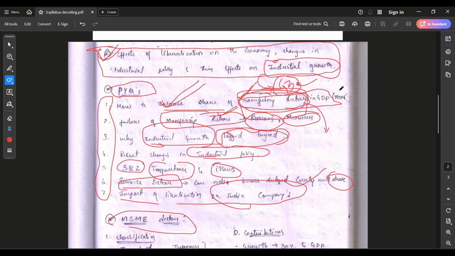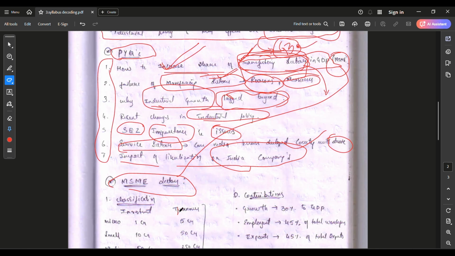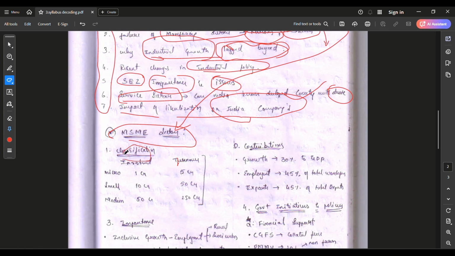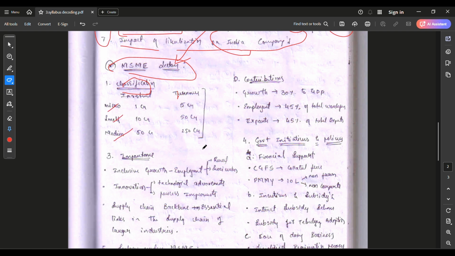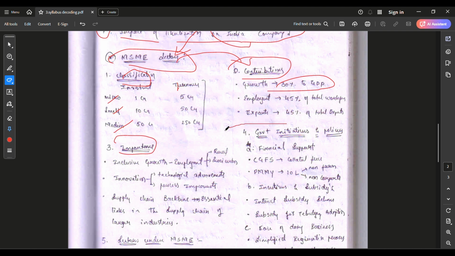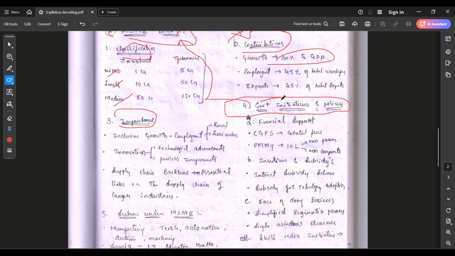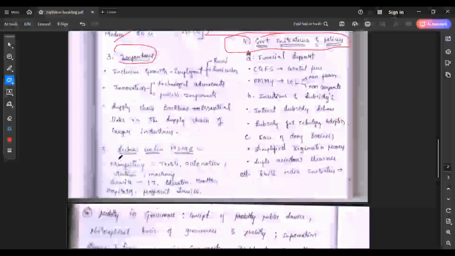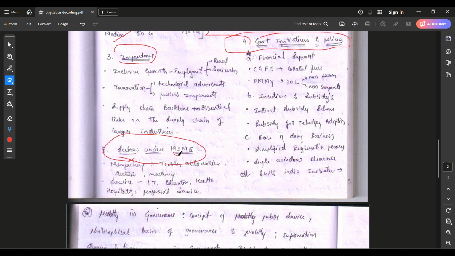After completing this, I started making notes. You can see here MSME sector. I started reading the MSME sector. I classified it into micro, small and medium. I also wrote the contributions of the MSME sector, its importance, and the government initiatives and policies for MSME growth. What steps has the government taken to improve the MSME sector? And sectors under MSME: what are the sectors present in MSME? MSME is not related to only one particular sector, it includes manufacturing and service also.